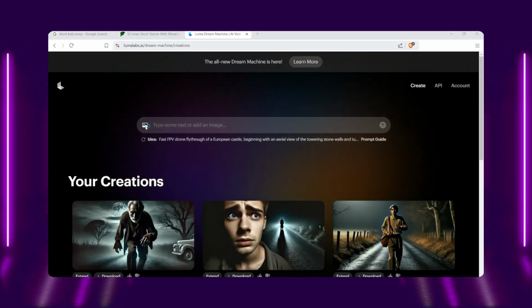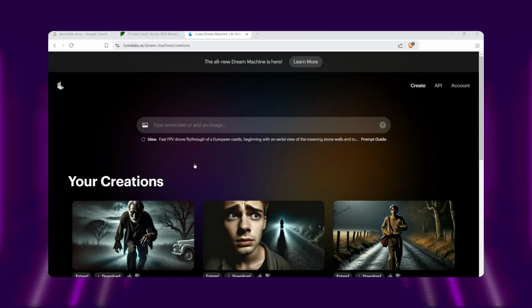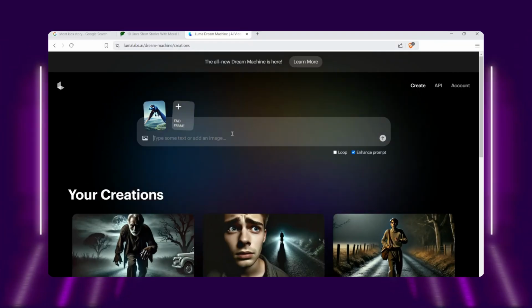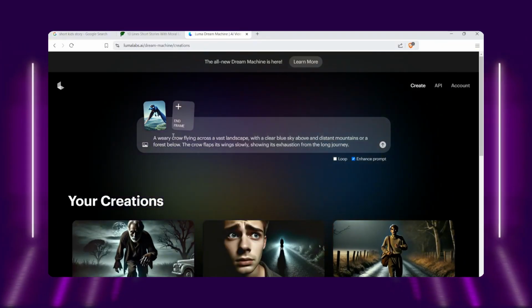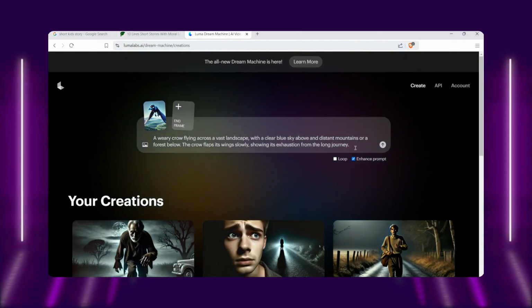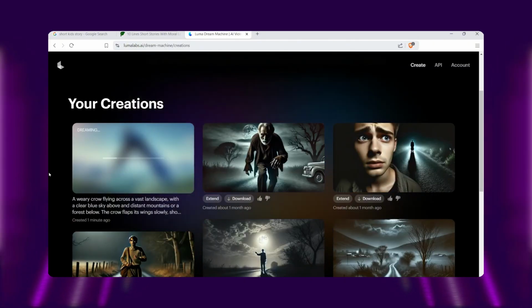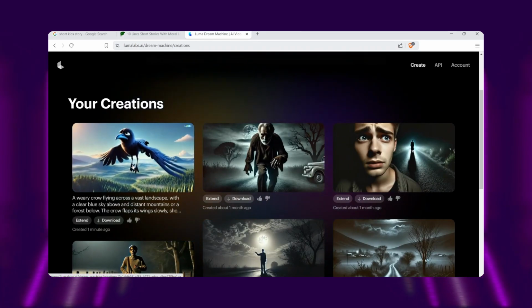I am using Luma Dream Machine. Open the Luma website. Click on this small image button to upload the image. After the image is uploaded, go to ChatGPT and copy its prompt, then paste the prompt. Also make sure that the prompt is for the uploaded image. It will give a clear instruction to AI, and hit generate.